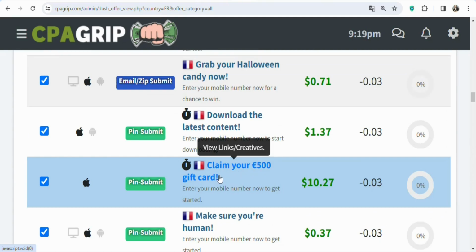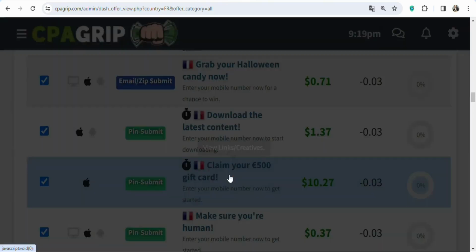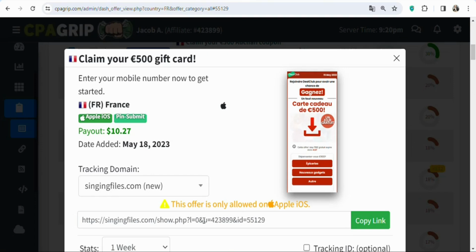To promote the offer, what you have to do is click on it so that you can get your affiliate link. So click on it. Once you click on it, you can see this is your affiliate link. So you have to get people who live in France to click on this link and then enter their details for you to make money. You can see the requirement is enter your mobile number now to get started. So the people who live in France, they have to enter their mobile numbers.